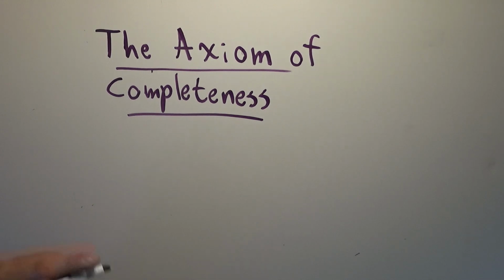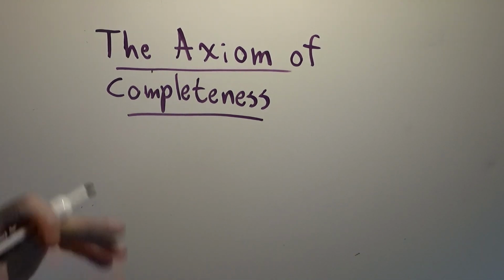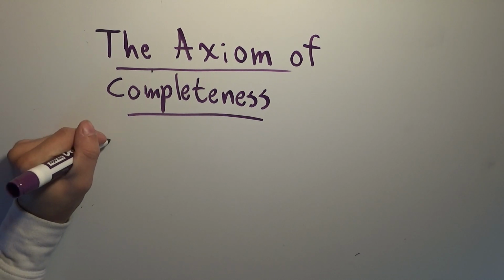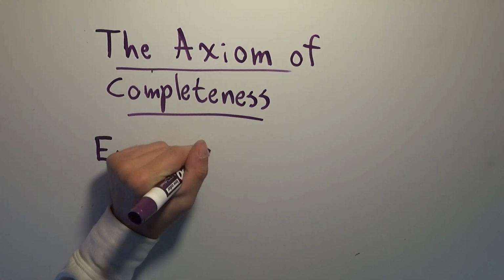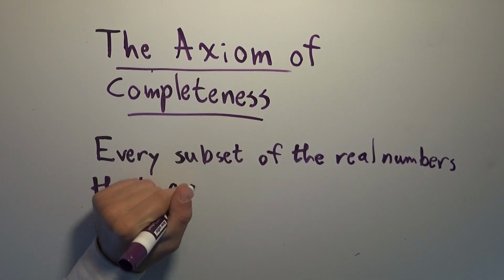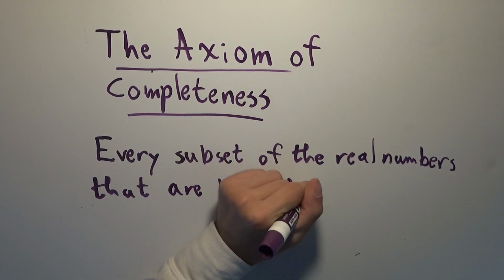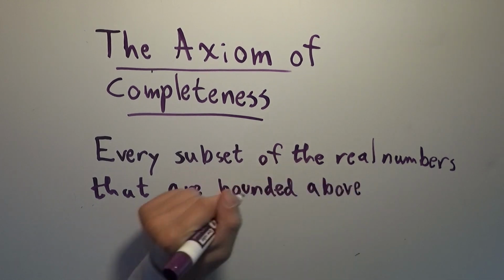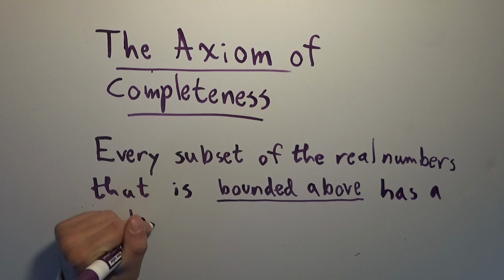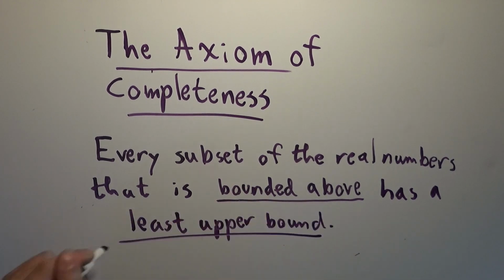And I'll explain exactly what I mean, but first let me state what the axiom is. So the axiom is that every subset of the real numbers that is bounded above, and I'll underline that because that's a new phrase, bounded above, has a least upper bound. That is the axiom of completeness. Let's see what this means.